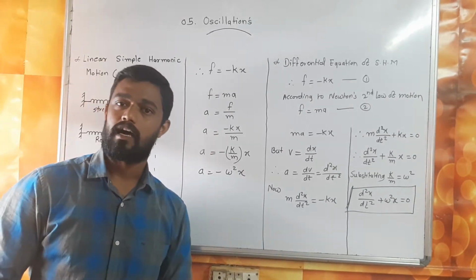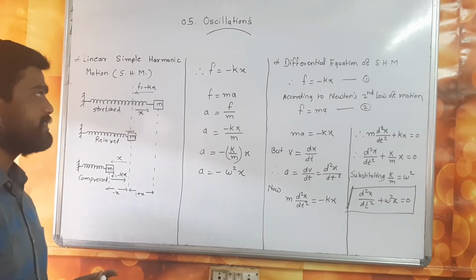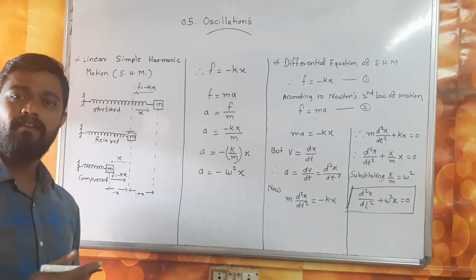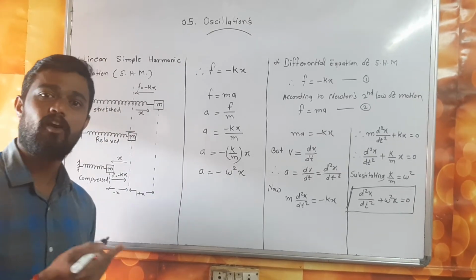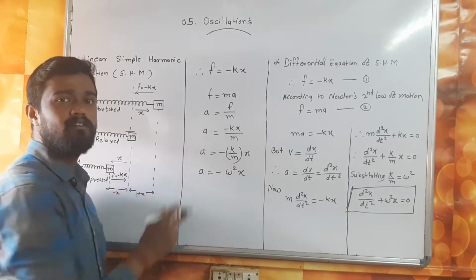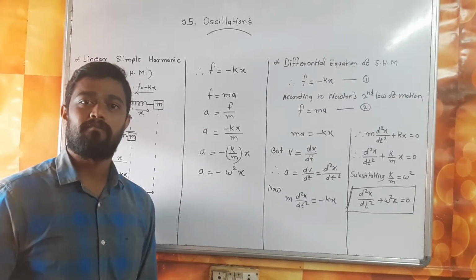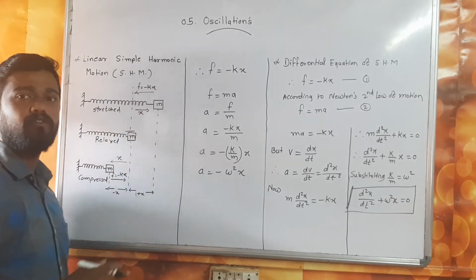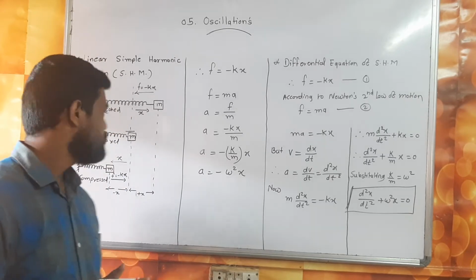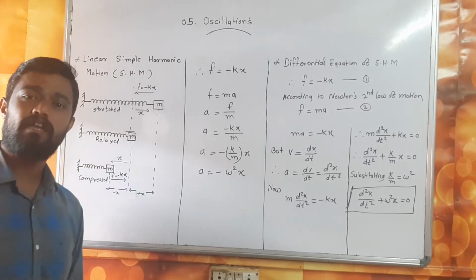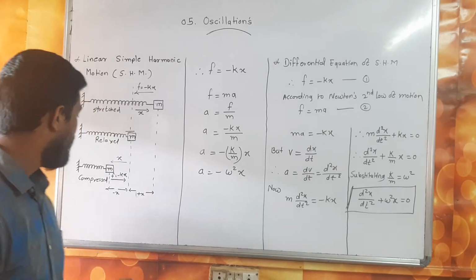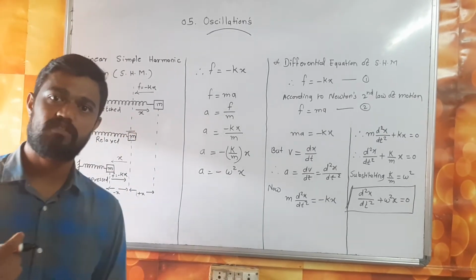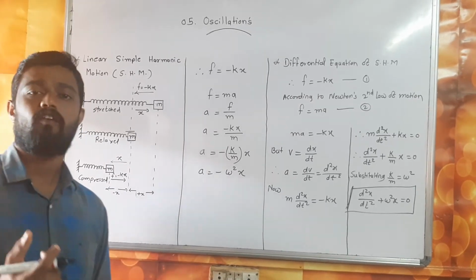Let us see the diagram. This is the rigid support, and one end of a string is attached to it. At the other end of the string a block of mass m is attached. The string can be stretched, this is the relaxed or equilibrium position of the string, and this is the compressed position. These are three positions: stretched, relaxed and compressed.